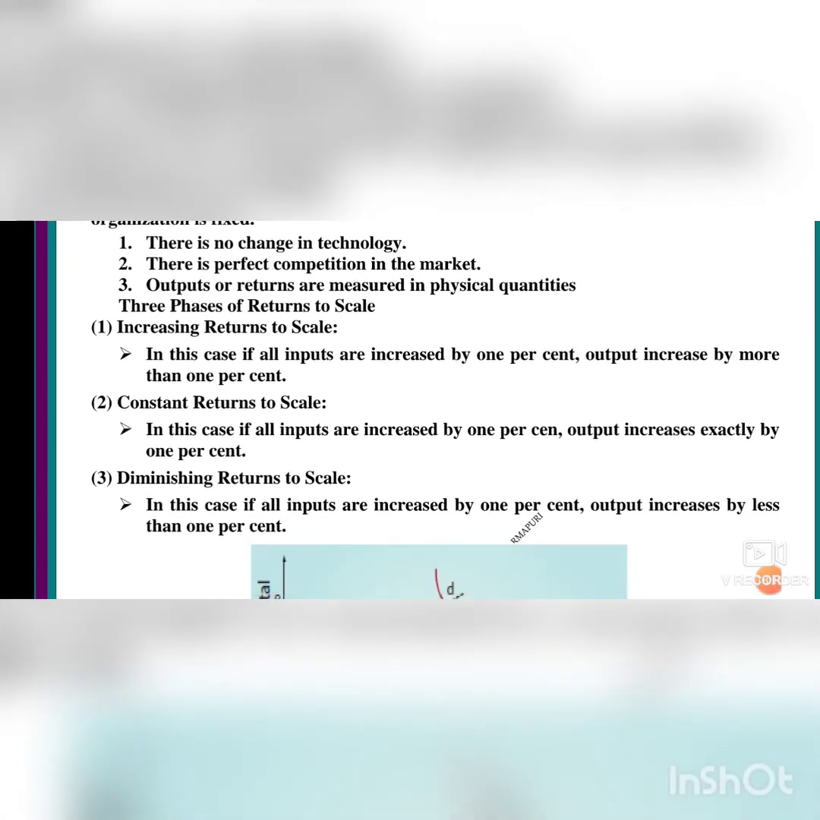Lastly, we will see diminishing returns to scale. Diminishing means decreasing. In this case, if all inputs are increased by 1%, the output increases by less than 1%. Less than means reducing.